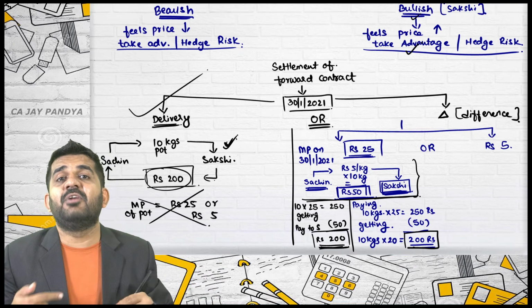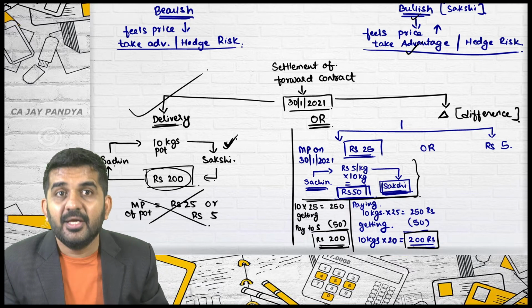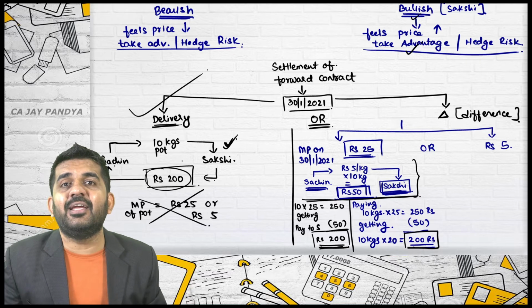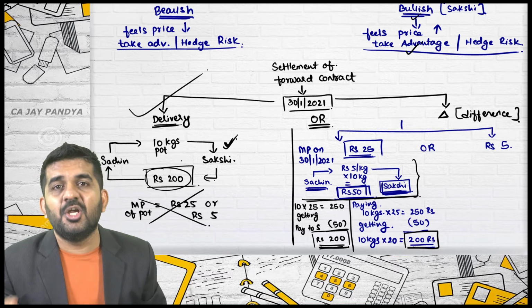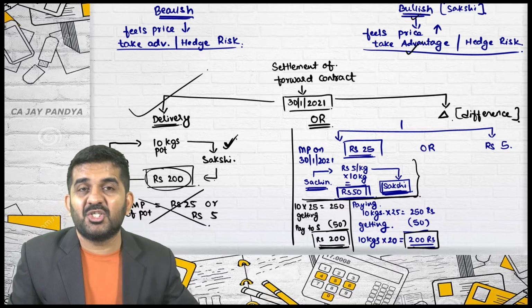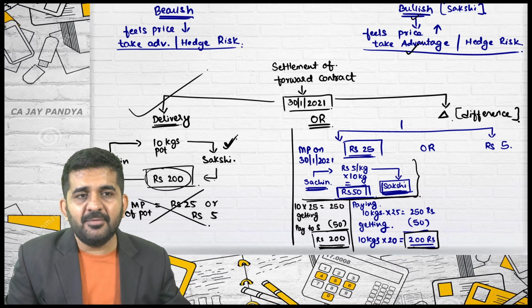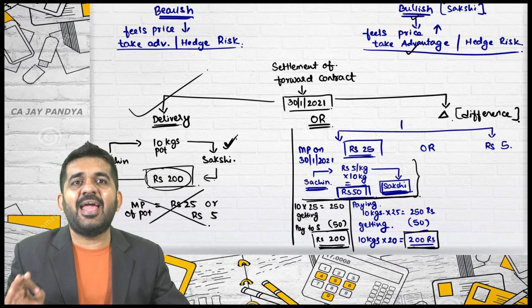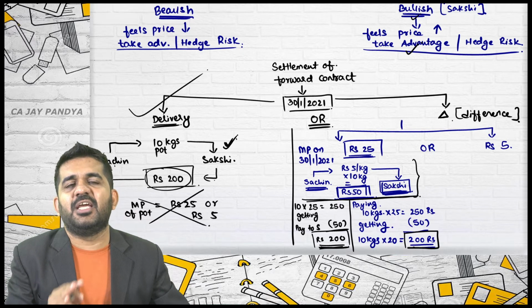There are delivery charges involved, delivery time involved. So everything taking into consideration, a better idea is to settle through differences. Then a person staying in Chandigarh can contract with a person staying in Bhavnagar.